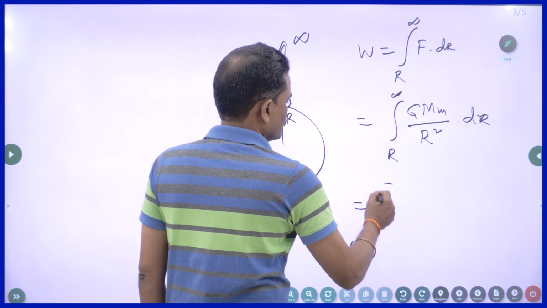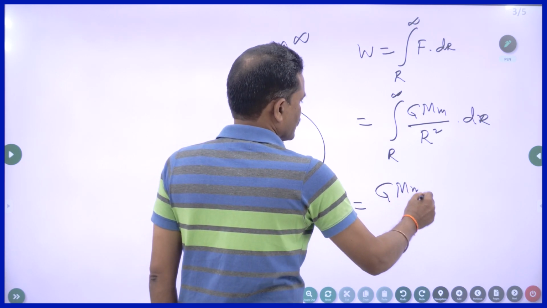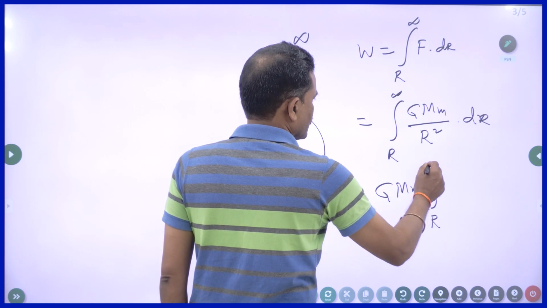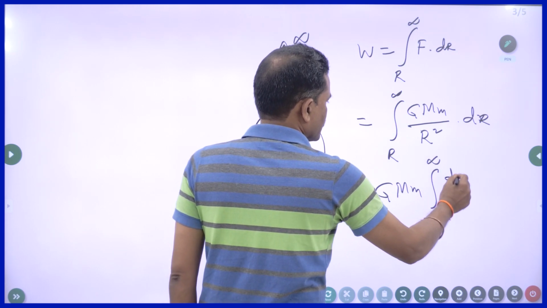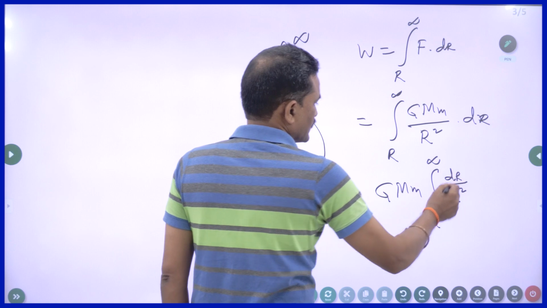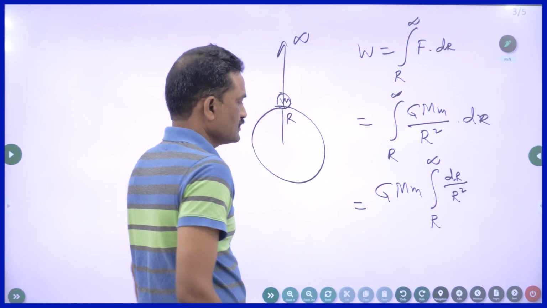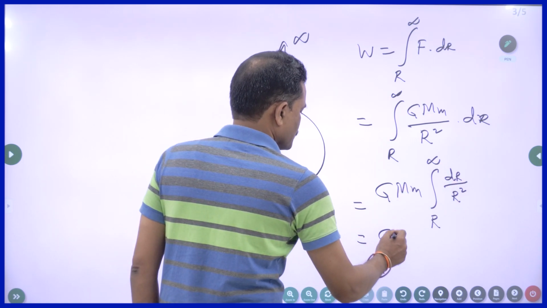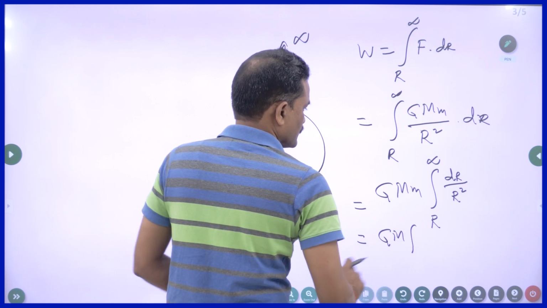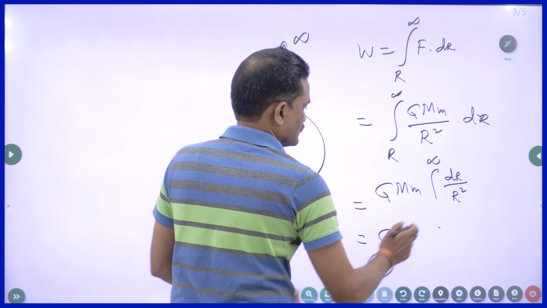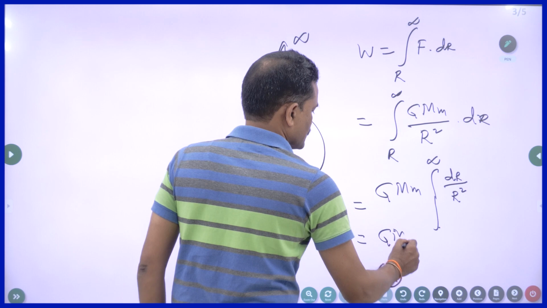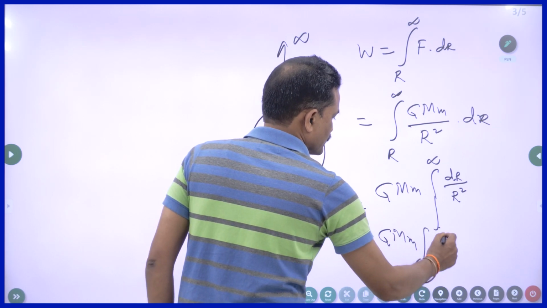So this will become, so G, M and m are constants, R to infinity. So this is dr by r square. The integration of 1 by r square is minus 1 by r.